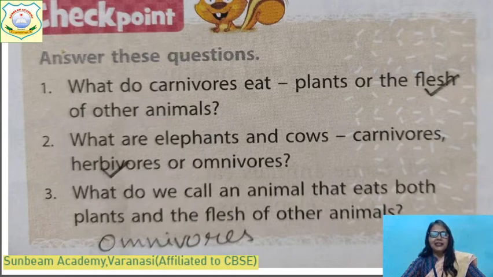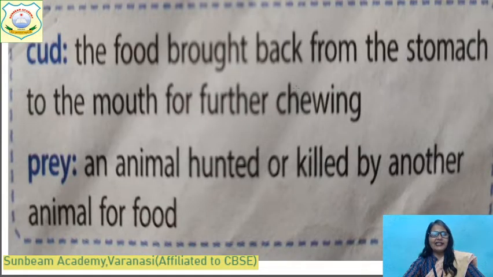Here are some book exercises which you have already done. What do carnivores eat? Plants or flesh of other animals? Of course, you will take the flesh of other animals. And what are elephants and cow? Are they carnivores, herbivores or omnivores? They are herbivores because they eat plants and plant products. What do we call an animal that eats both plants and flesh of other animals? They are called omnivores. You have already done this, children.